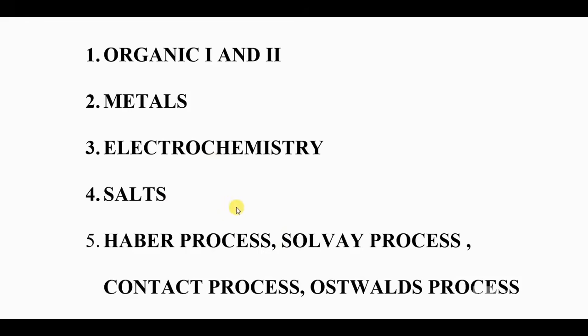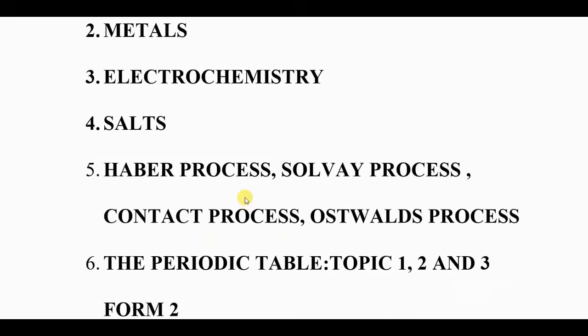Another question that you must expect is the processes that are used to manufacture different gases and different acids. The Haber process is used in the manufacture of ammonia gas. So you should know the raw materials, the impurities which are removed in the Haber process, the catalyst that is used. Those are the things you must read and get right. You should know the reaction in the catalytic chamber. You should see that process coming and have it at your fingertips.